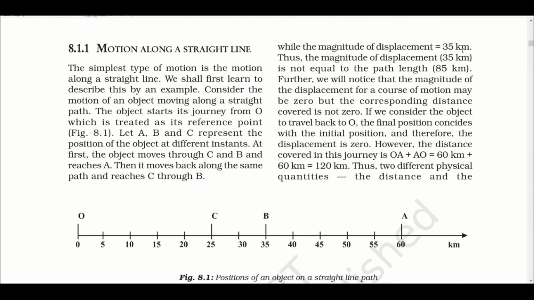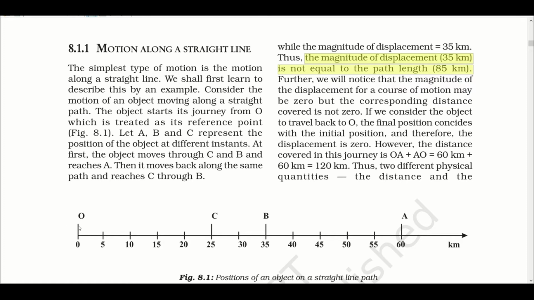Thus, the magnitude of the displacement is equal to 35 kilometer, which is not equal to the path length of 85 kilometer. So displacement is not the total path length covered. Displacement is the shortest distance, and distance is the total pathway covered.